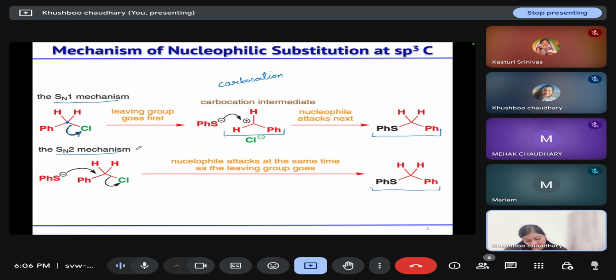So the SN2 mechanism is a one step process, and the SN1 mechanism proceeds in two steps, where the first step, the formation of the carbocation, is the rate determining step. In the case of the SN2 mechanism, as only one step is there, this is the rate determining step in this process.